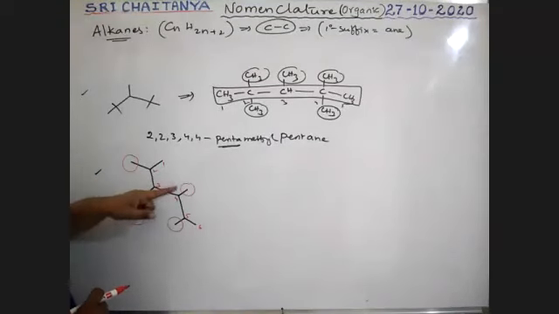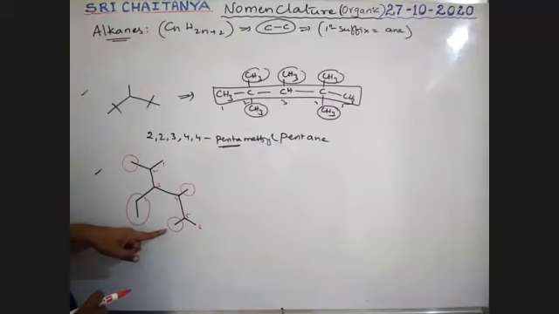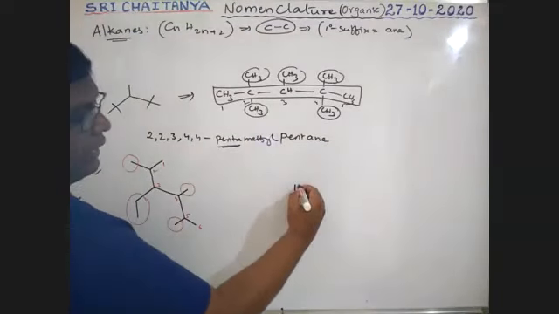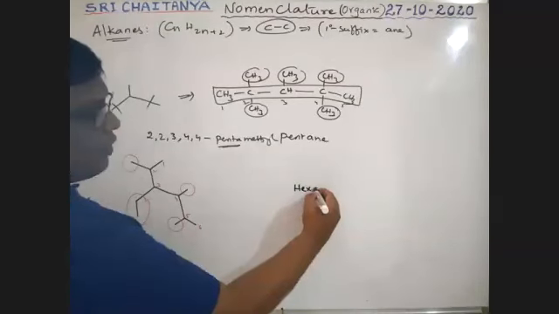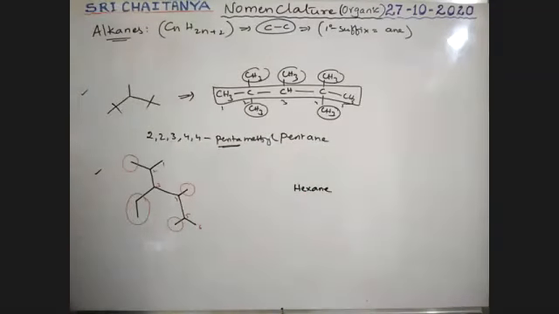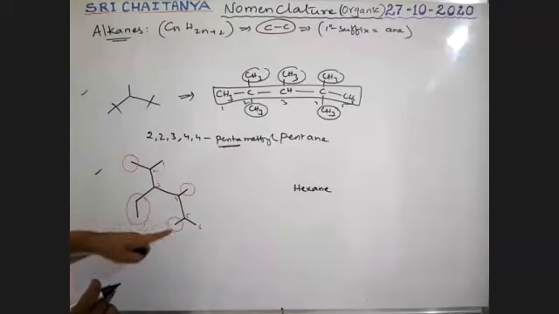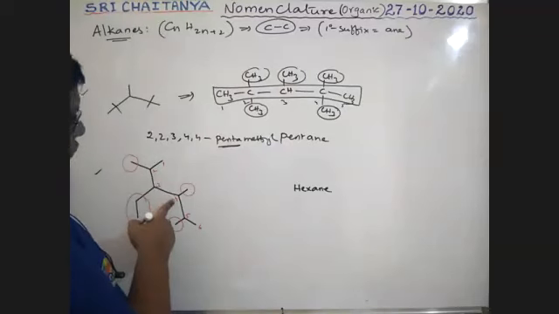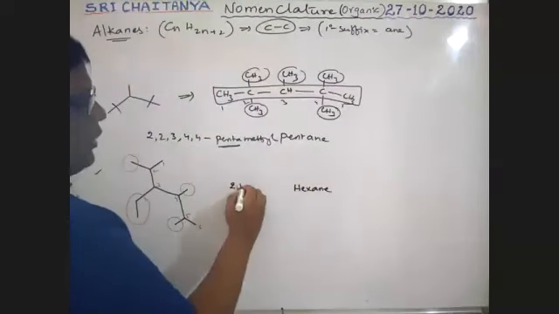This is methyl. This is methyl. This is methyl. So the longest chain contains 6 carbons. 6 carbons means hex, all are single bonds, so hexane. Now at second position a methyl group is there, fourth position a methyl group is there, fifth position a methyl group is there. That means 2, 4, 5.